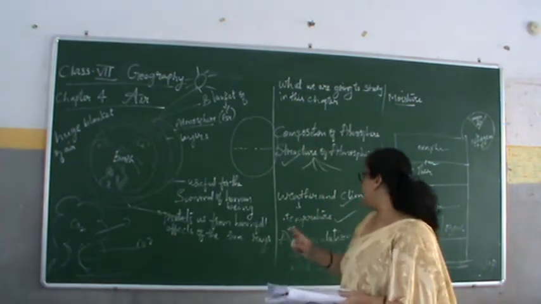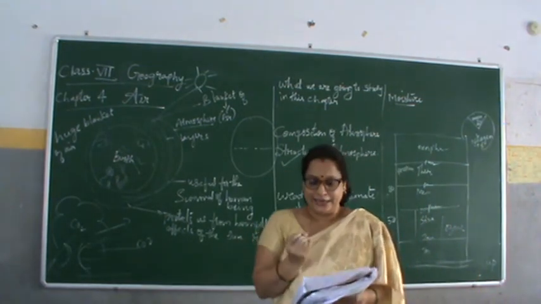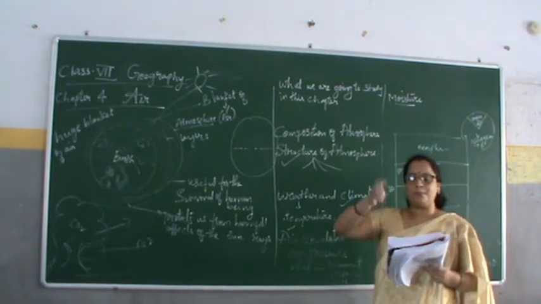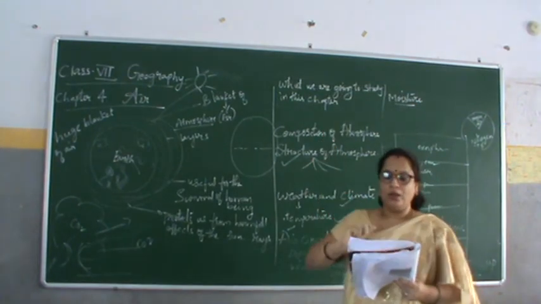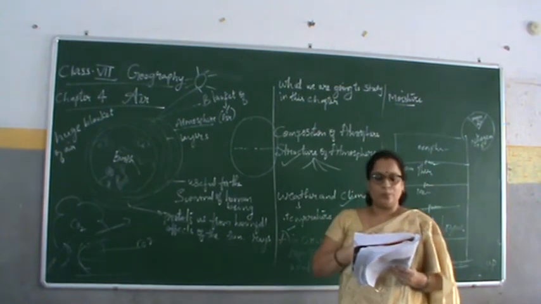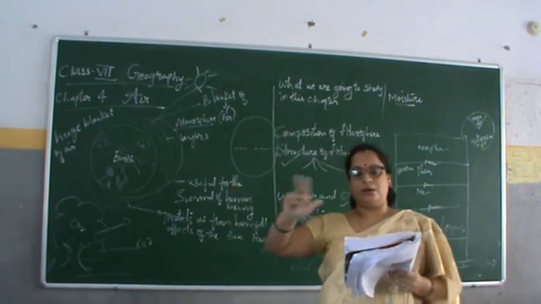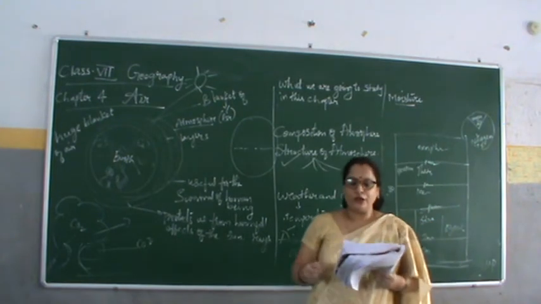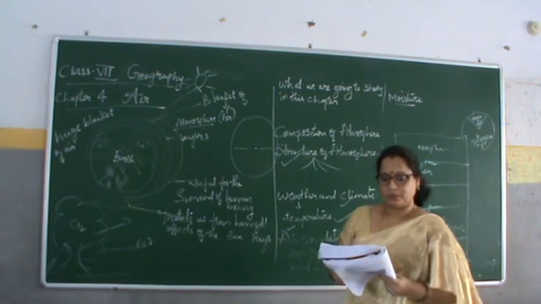So how does air circulation take place? When the air is heated, it expands and becomes light and goes up. Cold air will be denser, heavier air, so it sinks down. When hot air rises, the cold air from surrounding areas rushes in to fill the gap, and this is how the circulation takes place.